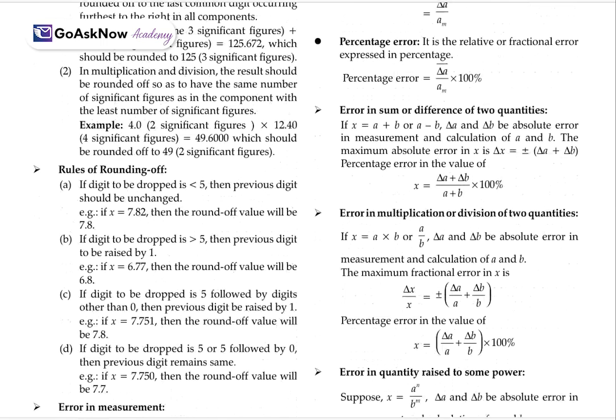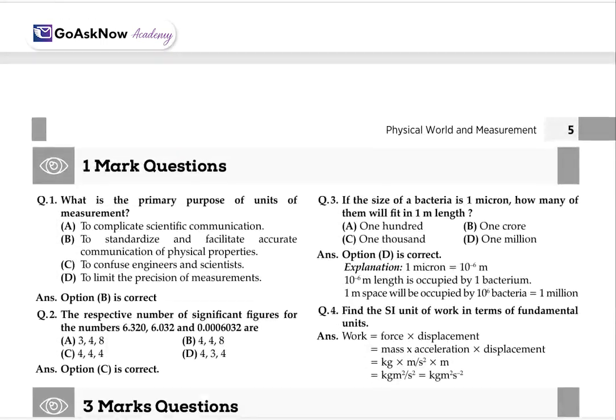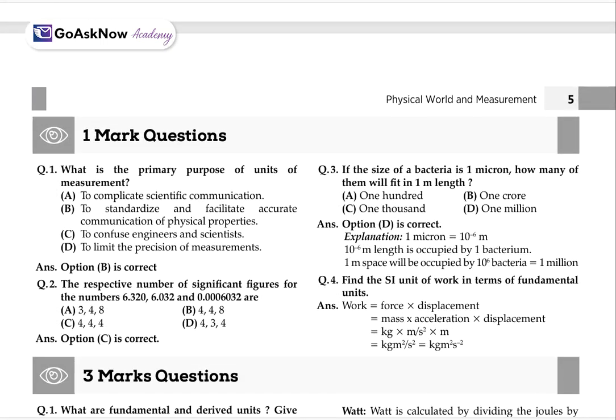Now, on the basis of what we have studied, we have some 1 mark questions. See, what is the primary purpose of the unit of measurement? We know that it is not used only to complicate scientific communication. Obviously not. To confuse the engineers and the scientists, obviously not. To limit the precision of the measurement, no. The primary purpose of the unit of measurement is to standardize and facilitate the accurate communication of physical properties, as we had studied.